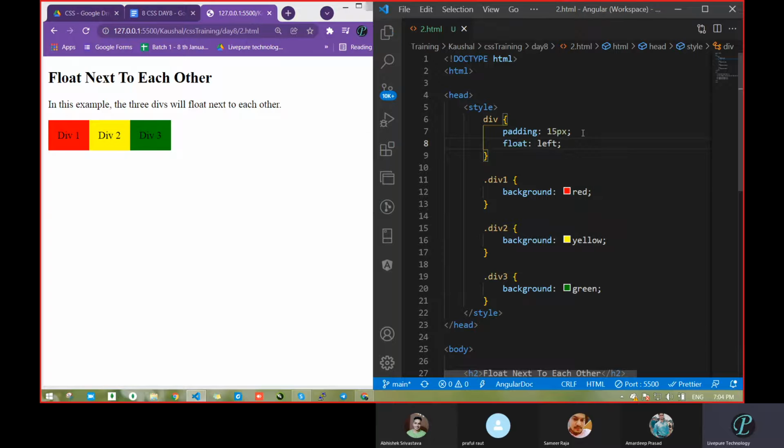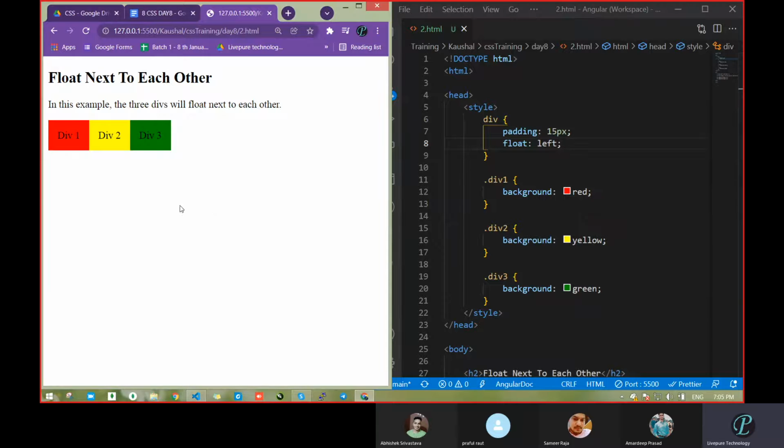Now see what it did. Padding is 15 pixel, correct? And float you had passed left. So that's why everything came in one direction. Got this? The same thing we can do using which one? Inline element, display inline. Correct or not? So with the help of float also we can do the same thing. With the help of float and padding, we made one proper alignment.